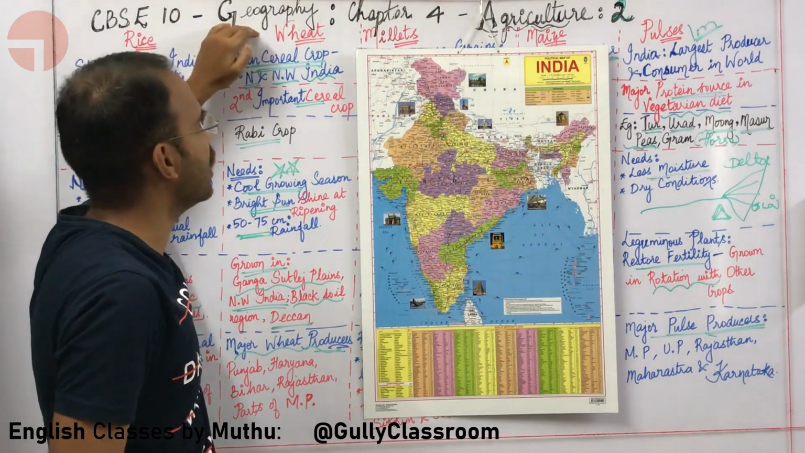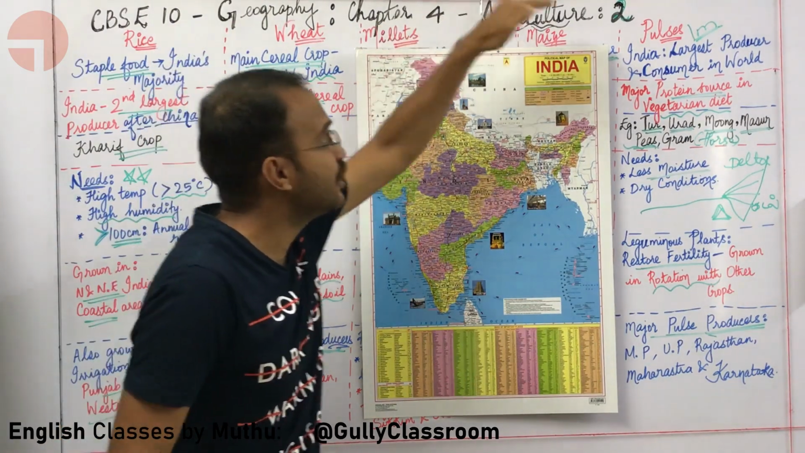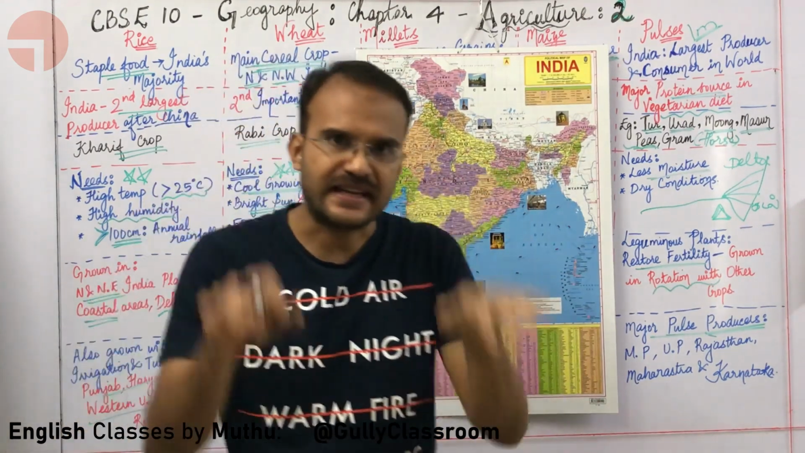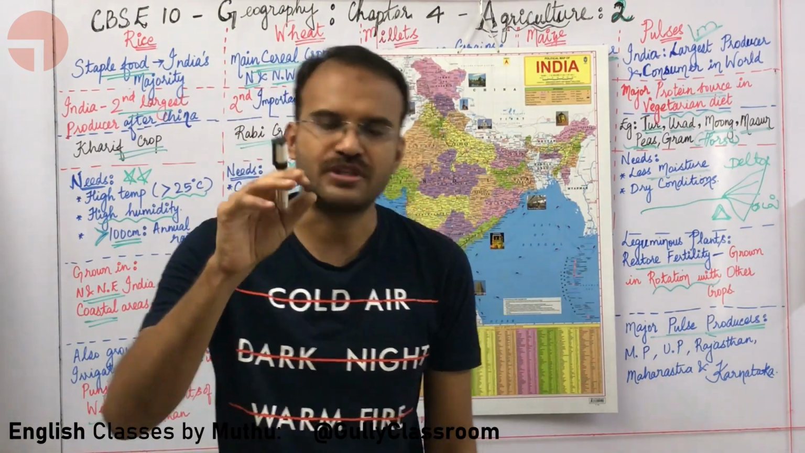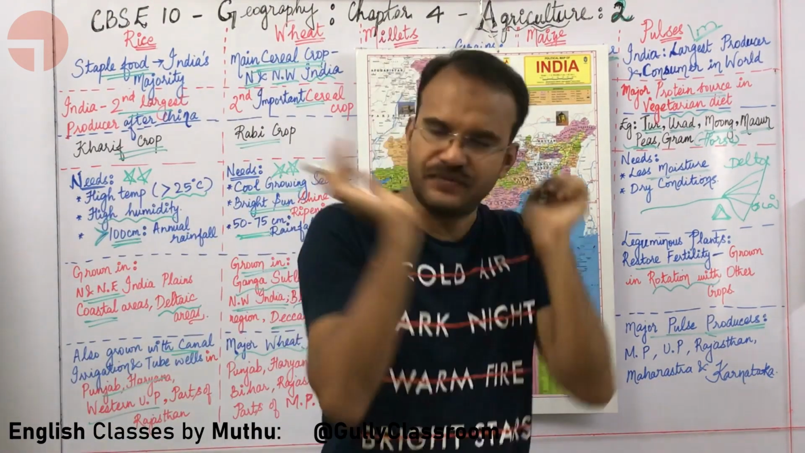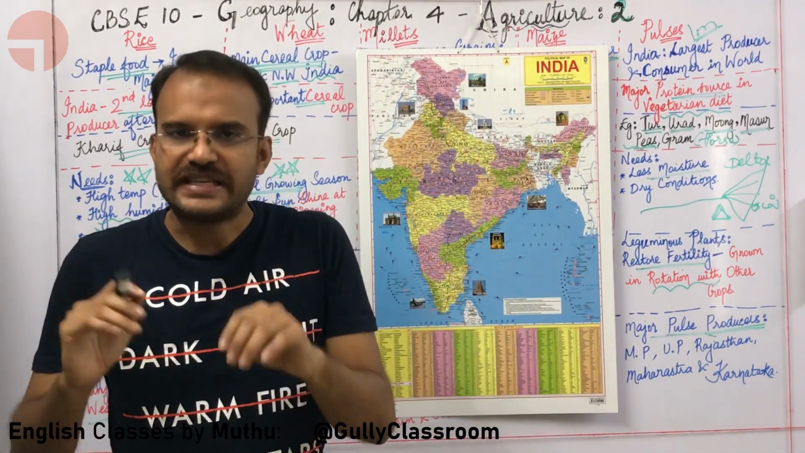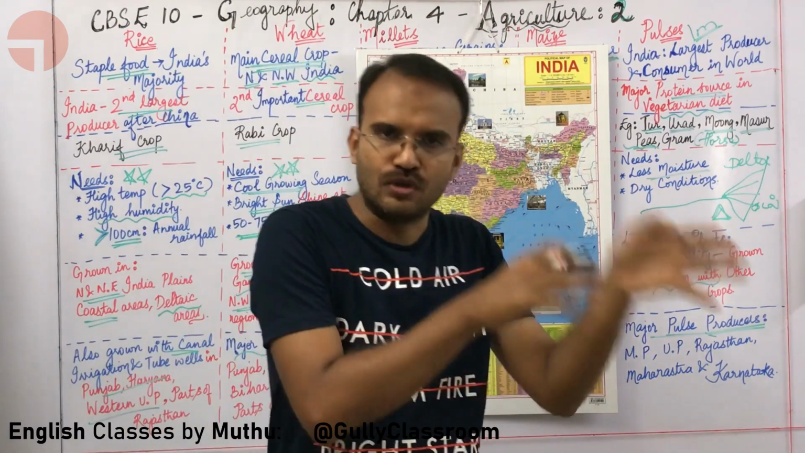CBSE 10 Geography Chapter 4. In the chapter Agriculture, this is the second lecture. In this second lecture, we are going to study about the major food crops of India. There are 5 major food crops of India. We will study about those particular food crops.